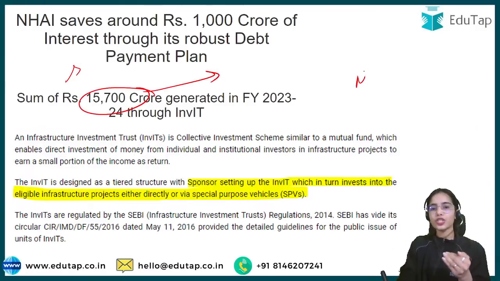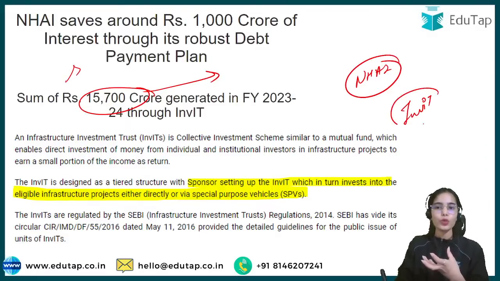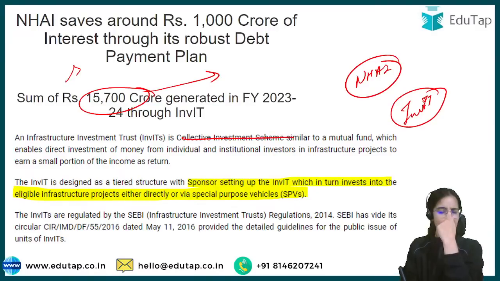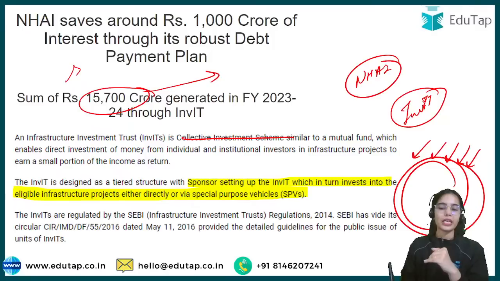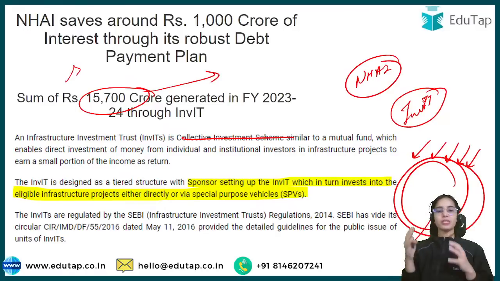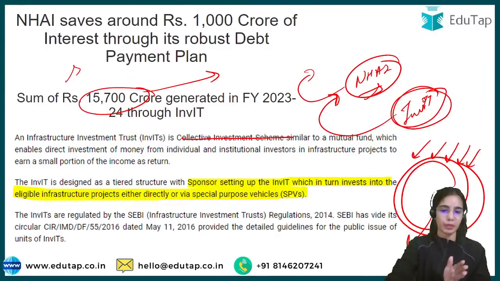Now how the National Highway Authority of India has generated this much amount of money, that is through the InvITs. So I hope you know that InvITs are Infrastructure Investment Trusts. This is a collective investment scheme that takes the money from the investors and invests this money in the infrastructure projects. So this money was collected by the InvIT and was given to the National Highway Authority of India for their projects. So this money was used by the National Highway Authority of India for the prepayment of the loan.